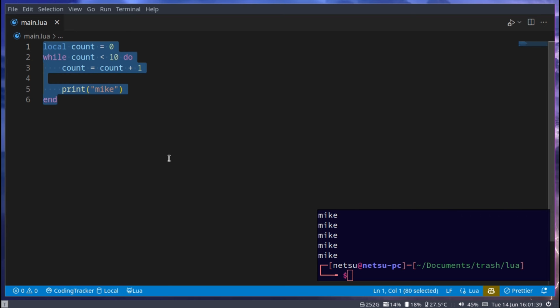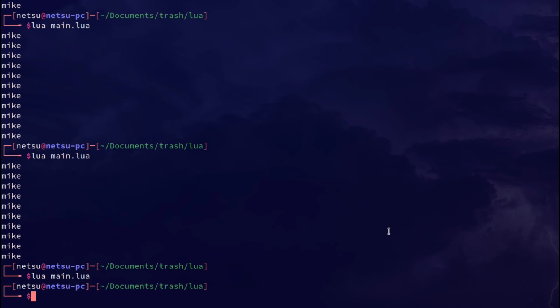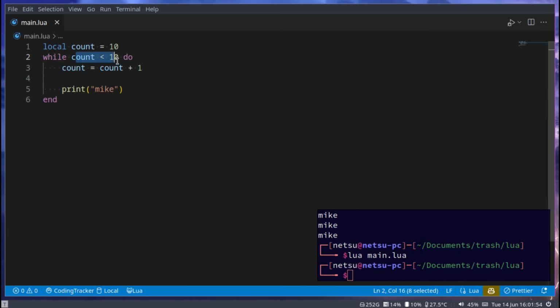Alright, and then last but not least is the repeat loop. So one thing I want to show you is, let's say count is equal to 10. If we do this, the while loop will never run because this here is never true. The repeat loops runs at least once. It's a while loop, but it runs at least once. So repeat until, and we can just take this right here, put it here, and then take this and put it here. It's the same as a while loop, but it will run at least once.